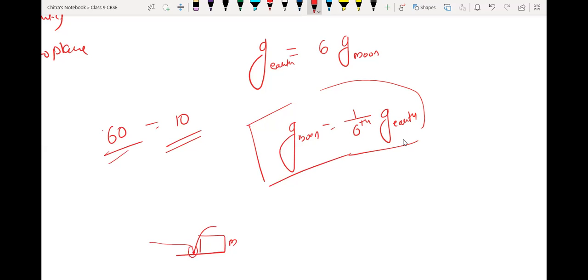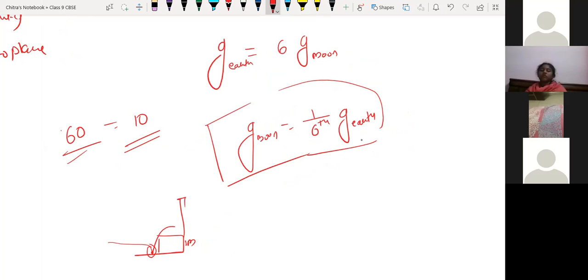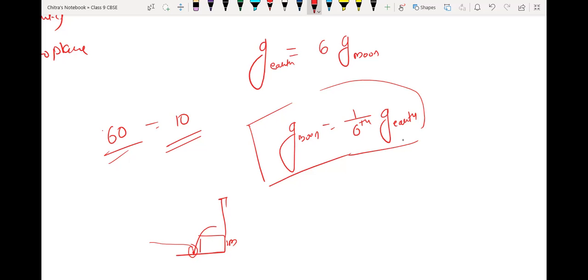If the same force is applied on Moon, then you will jump about 6 times higher. 1/6, so 6 times higher on Moon. Okay, everyone. So just remember, the acceleration due to gravity on Moon is 1/6 of the acceleration due to gravity of Earth. That's all.